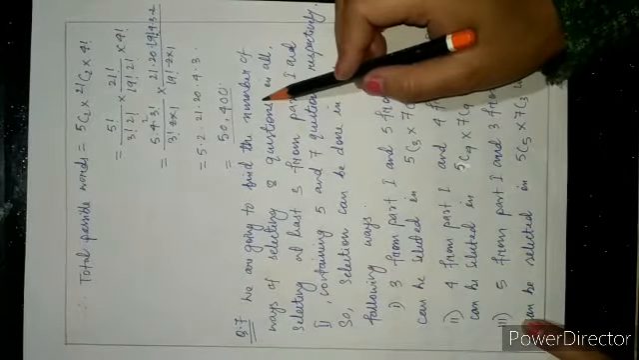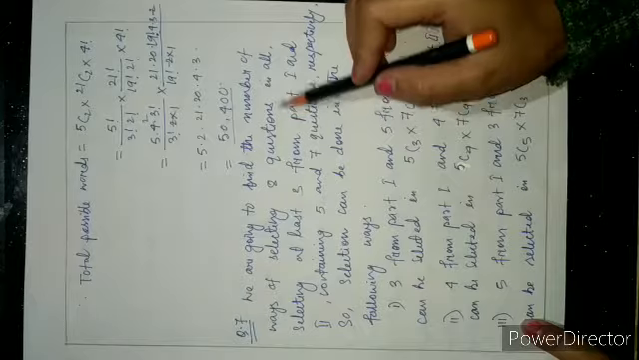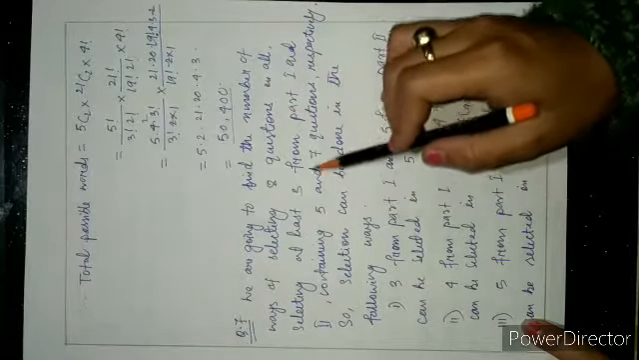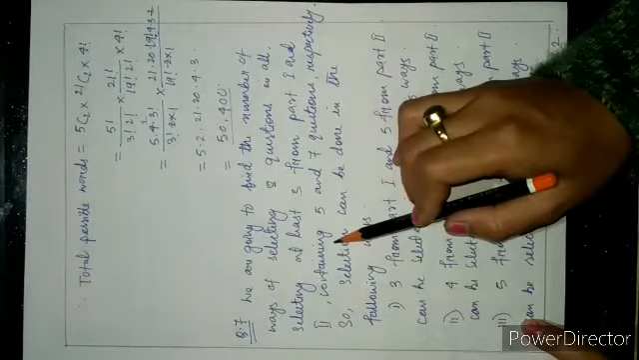Now we are going to find the number of ways of selecting 8 questions in all, selecting at least 3 from part 1 and the part 2 respectively.